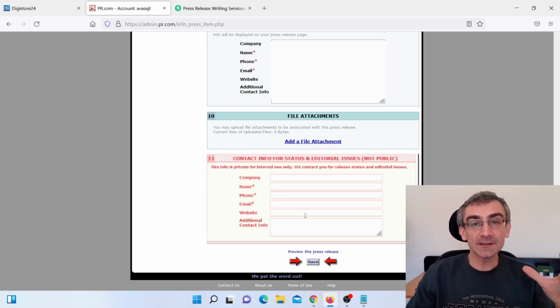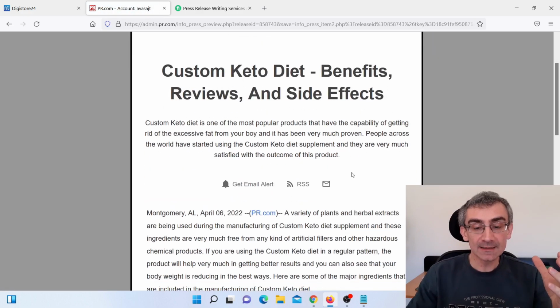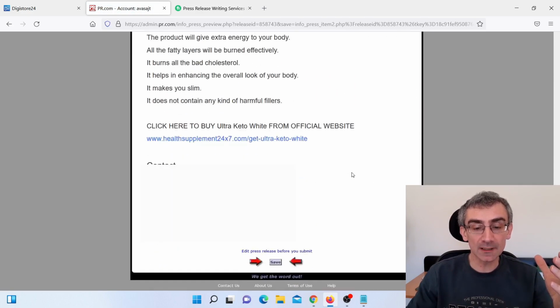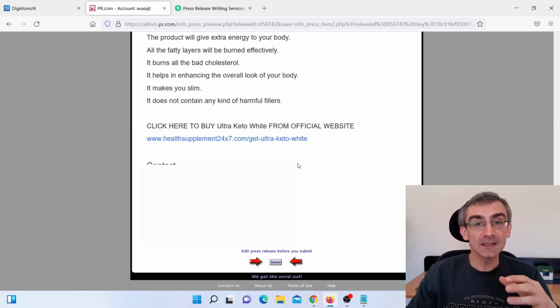And after you add everything that you need to add here, just click here on preview and you can actually see how your press release will look like. And this is how my press release will look like. And here you can see this is a clickable link. And like I said, if this press release will be picked up by Google News and people will actually be able to click on your link. And that is really important.